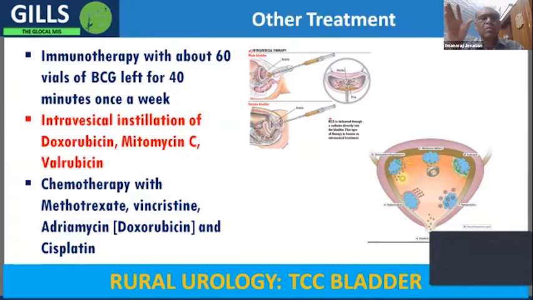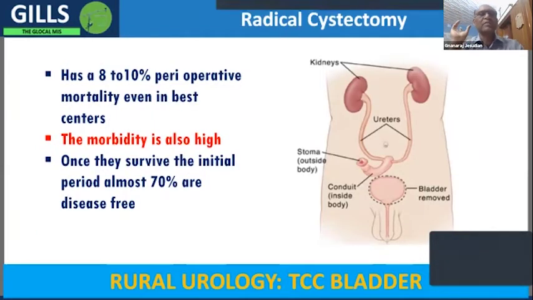But then all these are more expensive, have side effects, and are probably not as effective as doing a scopy and vaporizing or treating each of those recurrences. It is a painstaking, repeated process. But then it's worth it because the prognosis, especially if they're not muscle invasive, is very, very good. Of course, if it is muscle invasive, then what do you do?